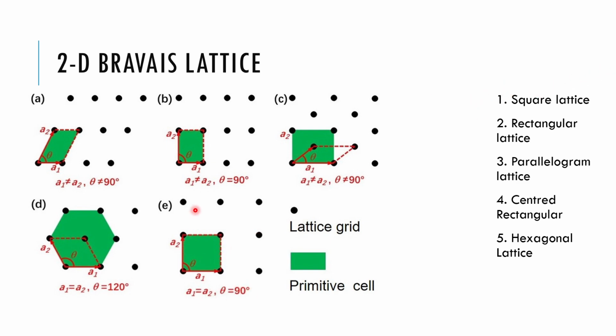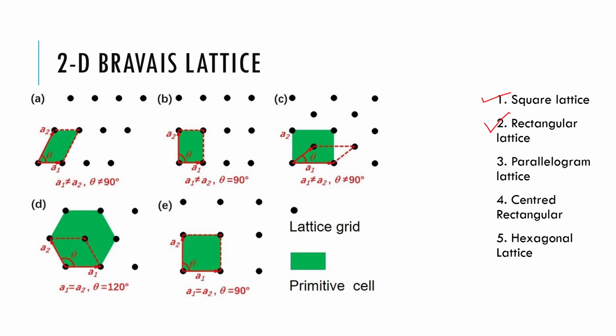Then we have, next is the rectangular lattice. The rectangular lattice has an angle of 90 degrees, but the vectors A1 and A2 are not equal. So A1 is not equal to A2 and theta is equal to 90 degrees. That we call a rectangular lattice.